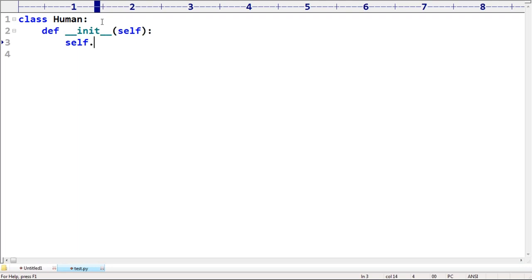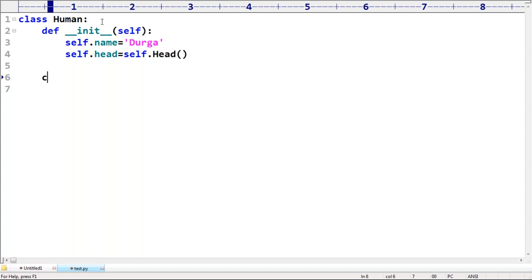This human has two properties. self.name is equal to Durga; I'm hard coding it for easy understanding. And self.head is equal to self.head, like this, right? Perfectly it's going to work.